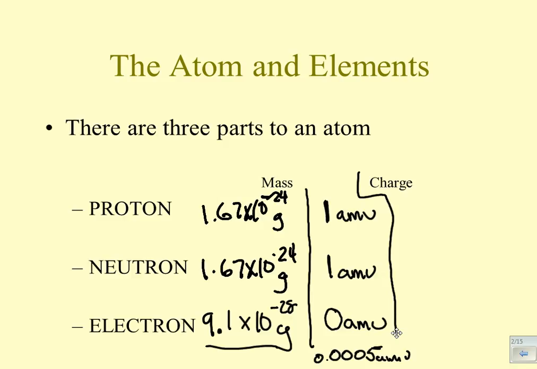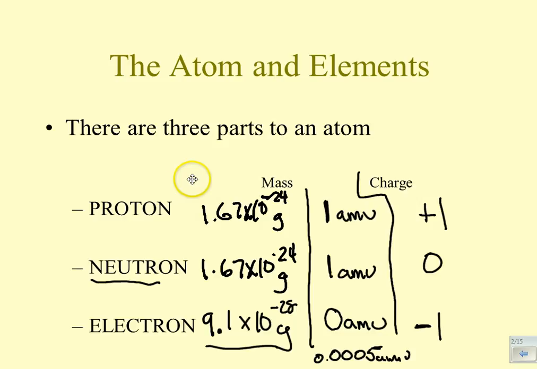Now, the charge on these is measured in something called coulombs or electron volts. But those again do not have any reference force. Just like these masses are so small, the actual charges on a proton, neutron, and electron are so small that they don't matter. So again, we standardize them. Without going through all of this rigmarole, I'm just going to tell you that a proton has a positive charge of +1. A neutron, you can guess by its name, is neutral, so it has a 0 charge, and an electron has a charge of -1.